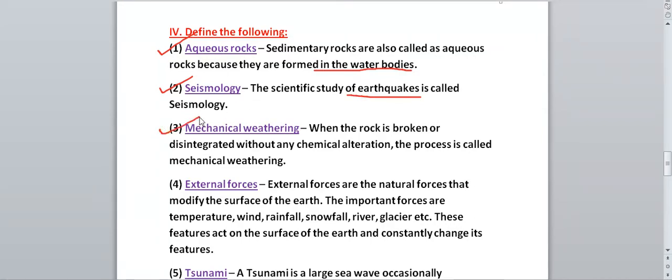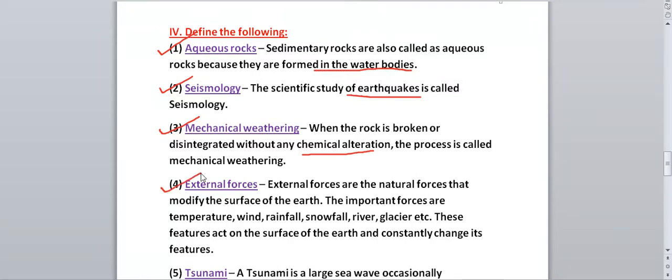Next we have mechanical weathering. This is one of the types of weathering. So what is mechanical weathering? It is also called physical weathering. That you can also add. When the rock is broken or disintegrated without any chemical alteration, the process is called mechanical weathering. Weathering means the breaking down of rocks. So when rock is broken down without any chemical change or chemical substance, that type of weathering is called mechanical weathering. In mechanical weathering, no chemical substances or chemical change will occur.